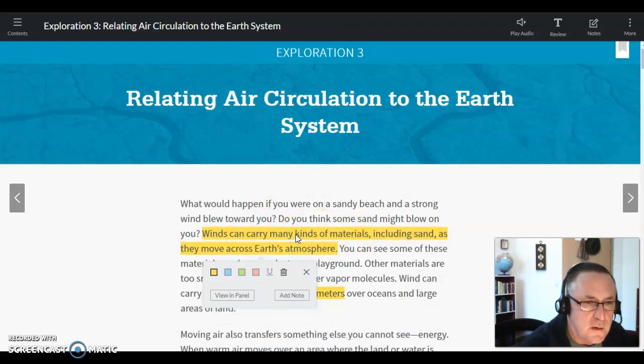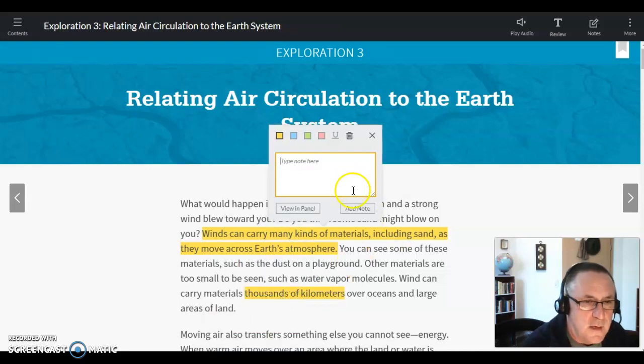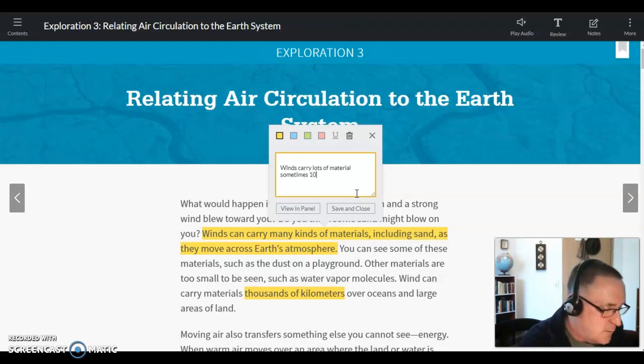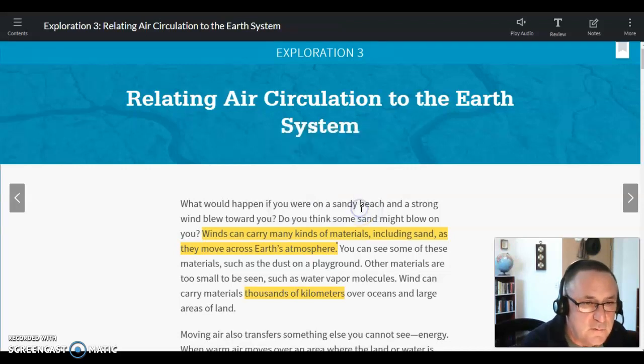So you would left click on it, add note, and you would say, let's see, let's write winds carry lots of materials, sometimes thousands of kilometers. Okay, and remember, always save and close.